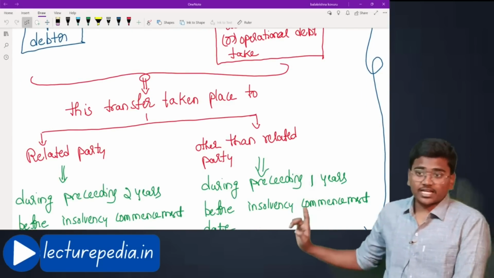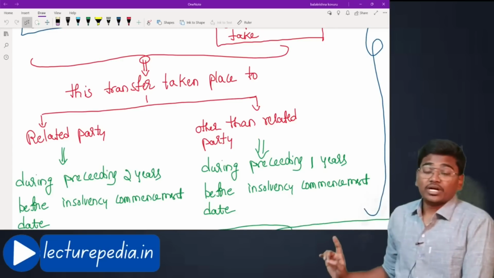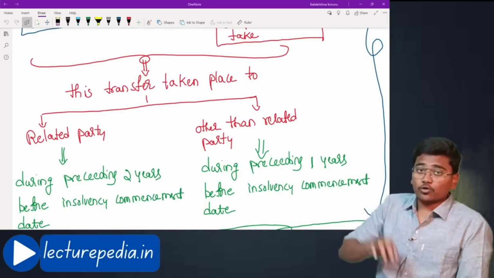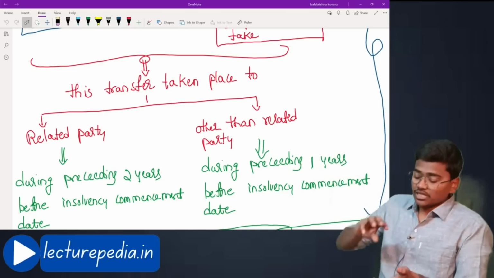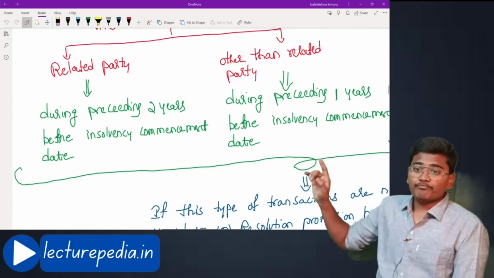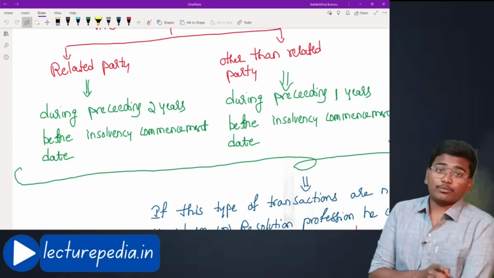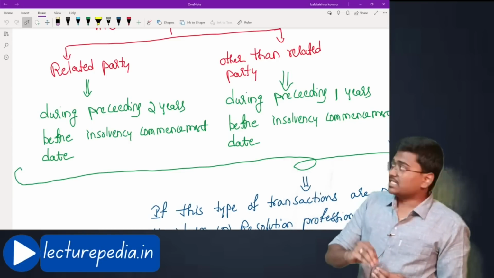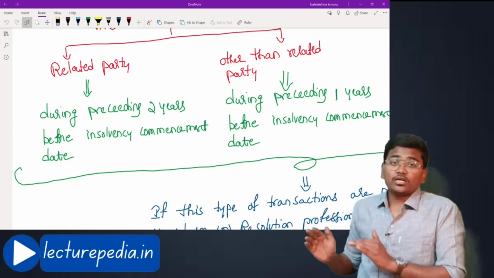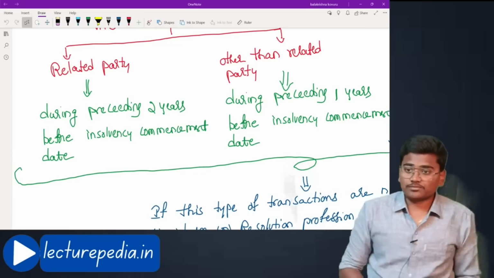Now, when did this transfer take place? To whom has this transfer taken place? This transfer has taken place to a related party. Okay, you have transferred this asset to a related party. Basically, you have taken a loan from the related party. You are not able to repay the loan. That is the reason why you transferred the asset to the related party. If you have transferred to the related party during the preceding 2 years before the insolvency commencement date, okay, you have transferred the asset to the related party against the non-repayment of debt during the 2 years preceding the commencement of the insolvency resolution process.